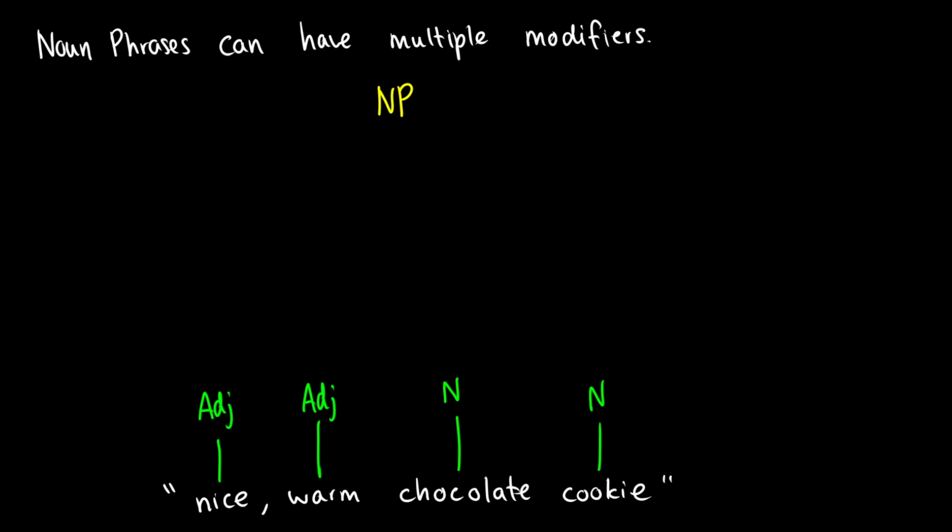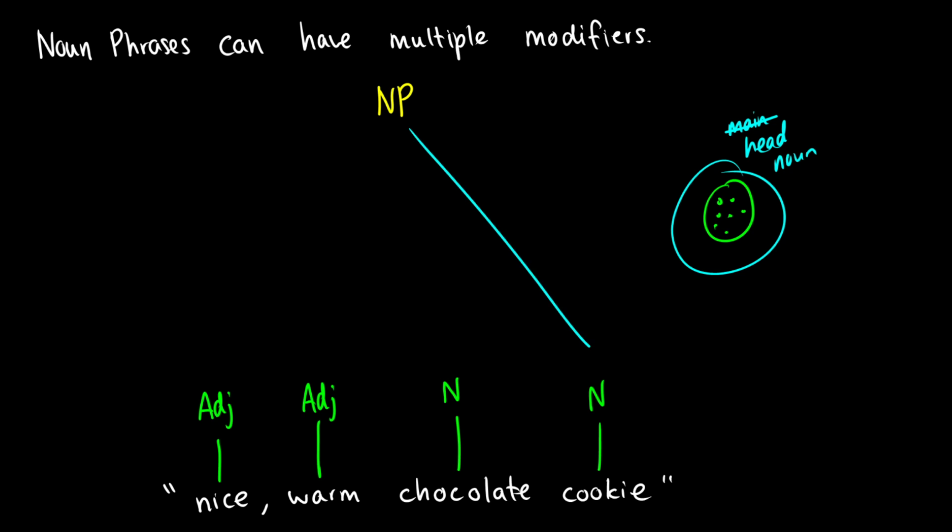So the first question we have is, what is the head noun of this sentence? In other words, what words could we remove to get the same idea about what we're talking about? Well, we're talking essentially about a cookie, right? So there's my chocolate chip cookie. So this is really what we're talking about. I should call this the head noun of the sentence. So we want the head noun to attach directly to the highest noun phrase.